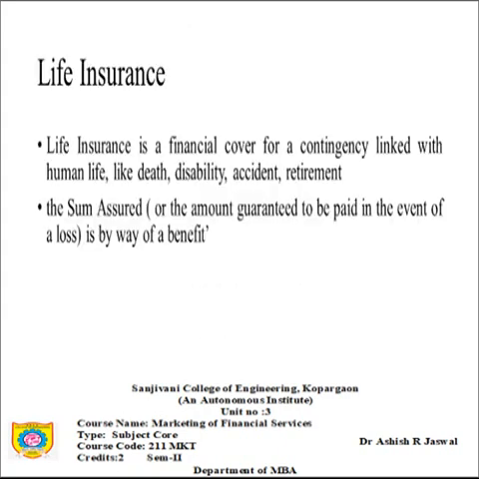Life insurance is a financial cover for a contingency linked with human life. That contingency can be death, disability, permanent or temporary, accident, retirement. These are certain things which we need to cover for our future or in the present sense. And for that, we will try to have an insurance which is based on sum assured. That means an amount which is guaranteed to be paid in the event of loss